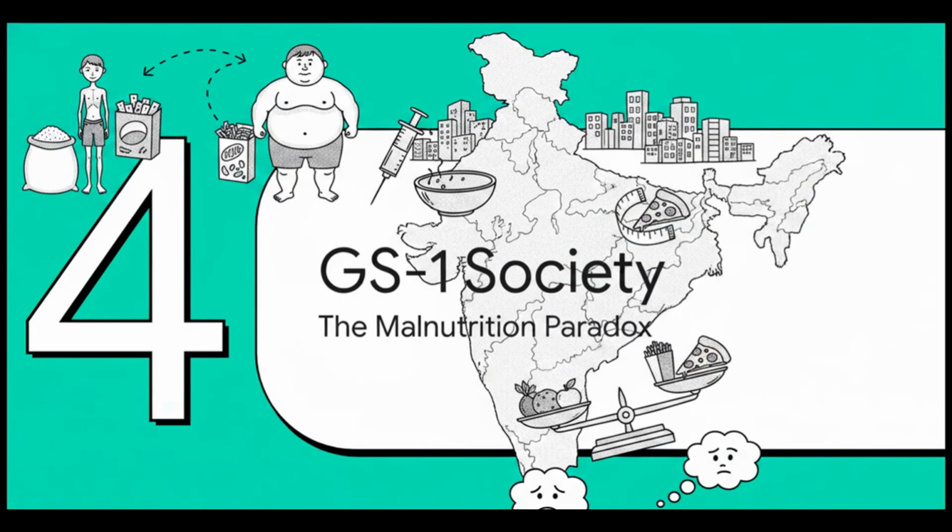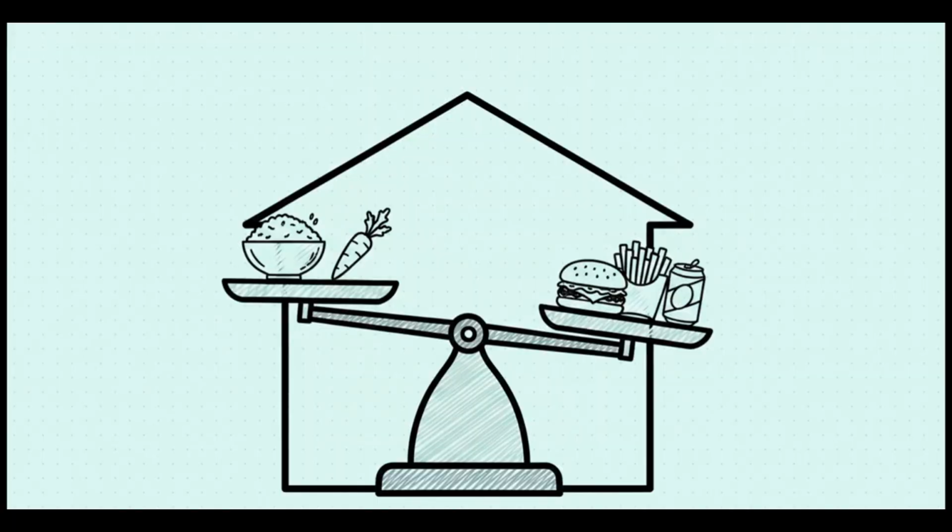For our final case study, let's turn our attention to GS1 Indian society. We're going to look at a growing and, frankly, paradoxical crisis that's hitting our cities. The double burden of malnutrition. So what on earth is this double burden? Well, it's this crazy situation where undernutrition, things like stunting and wasting, exists right alongside overnutrition, which is obesity and being overweight. And it's happening in the same community, sometimes even in the same family.